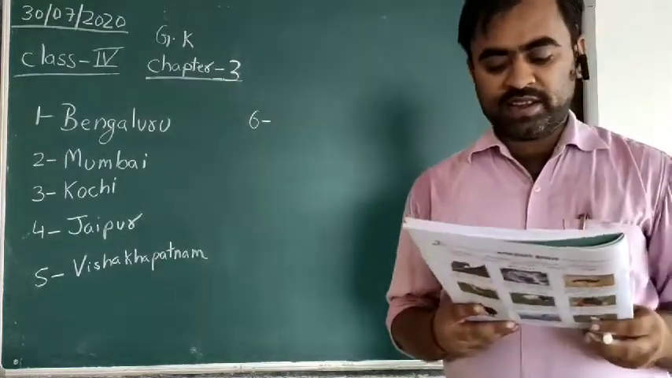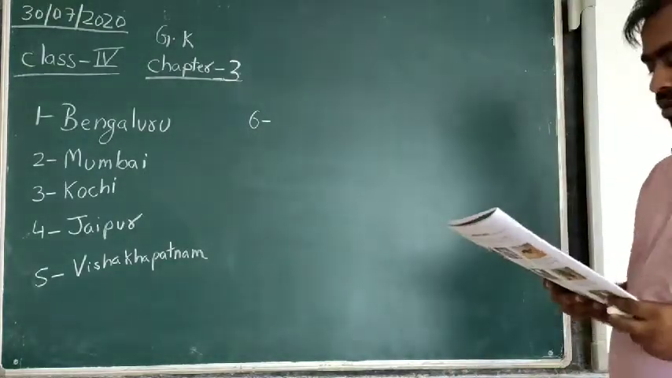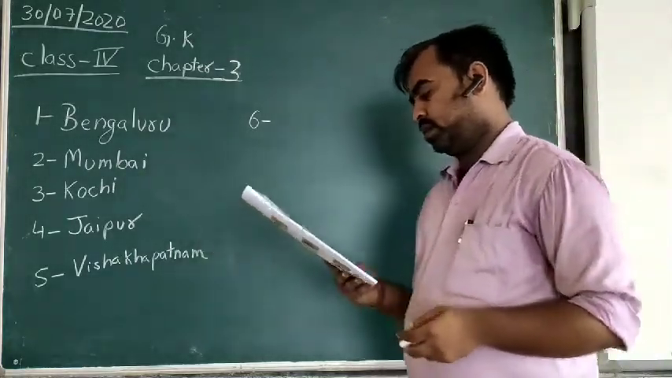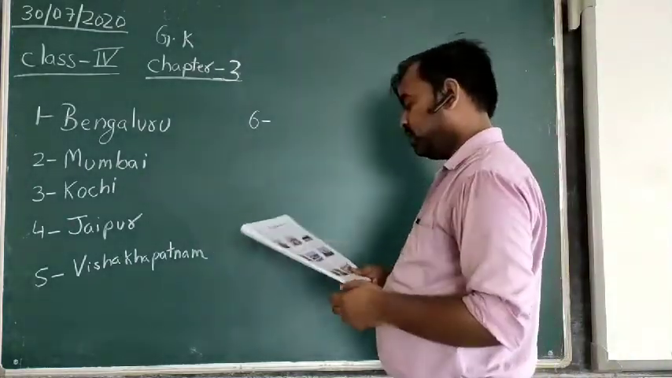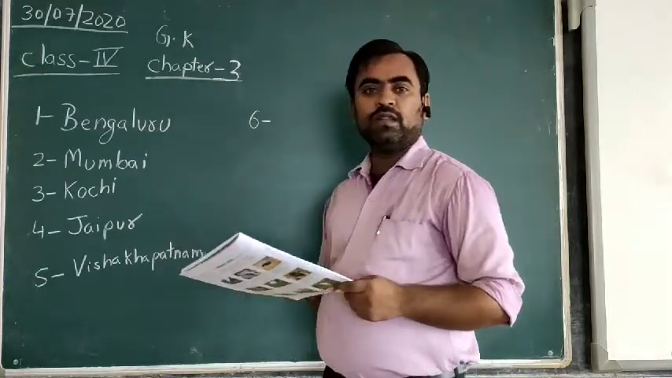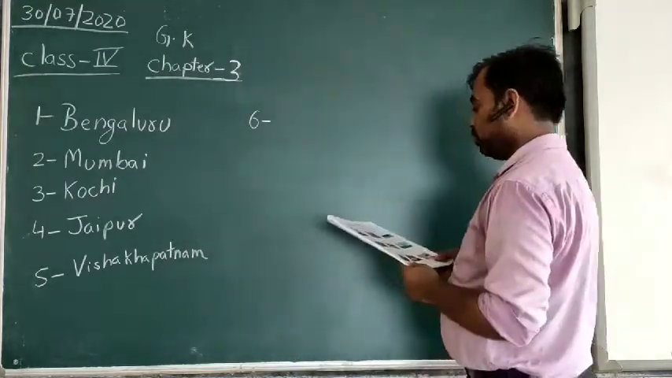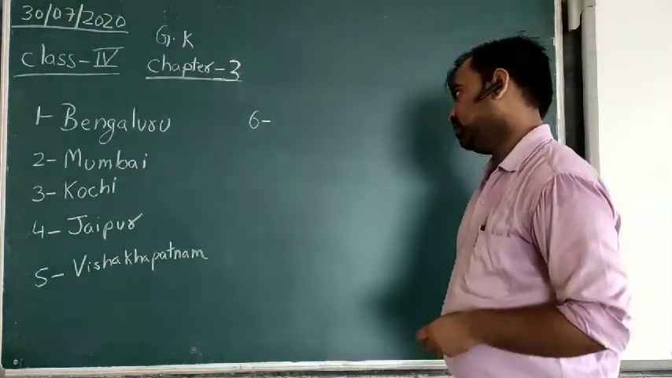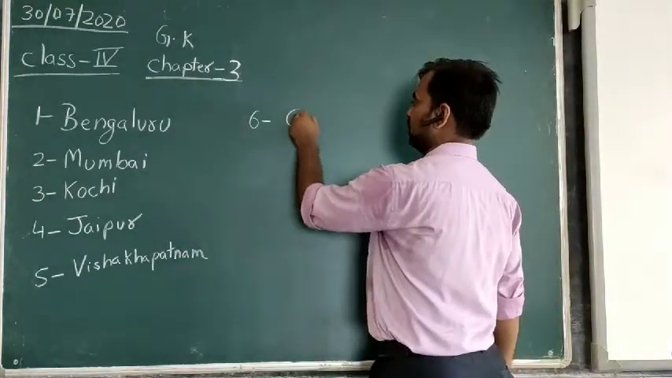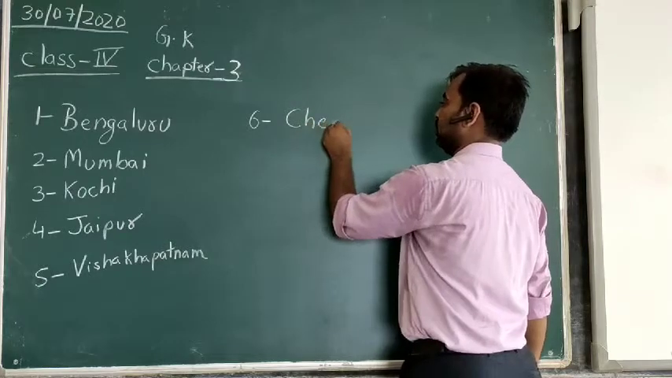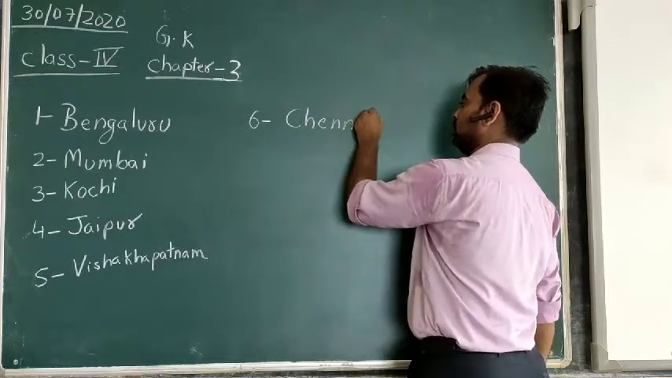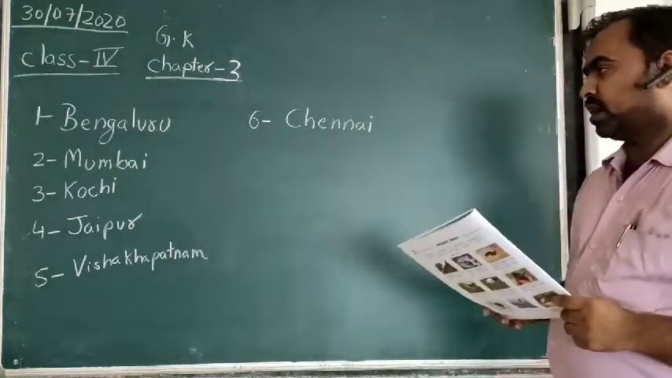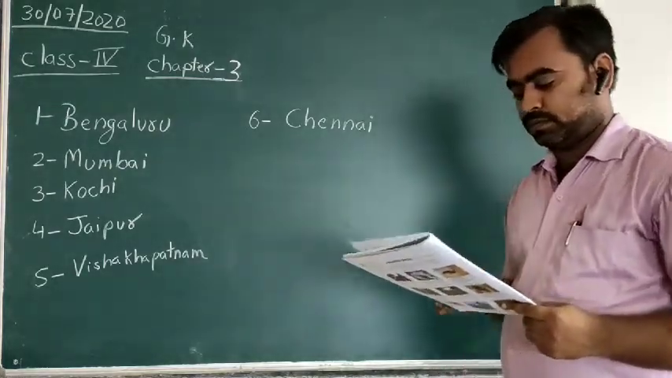And sixth one is a city which is known as the Gateway of South India. In the picture, the railway station of that particular city has been given, that is Chennai. The correct answer is Chennai. And it is the capital of Tamil Nadu.